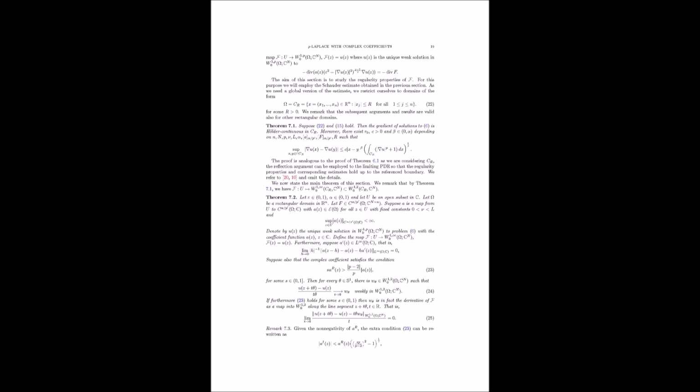Right. With these lemmas in place, they can finally prove Theorem 6.1. It involves using the triangle inequality to relate the gradient of the solution to the original problem to the gradient of the solution to the model problem, and then using all the estimates they've derived. These sound like a lot of careful bookkeeping. It is.